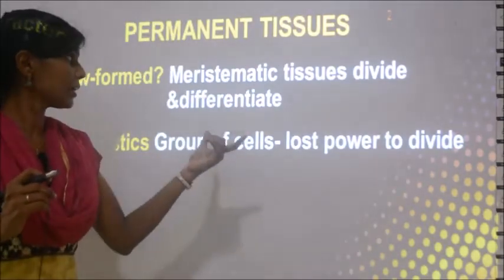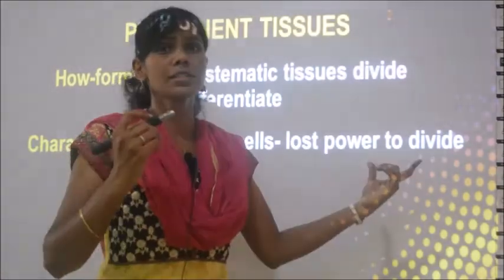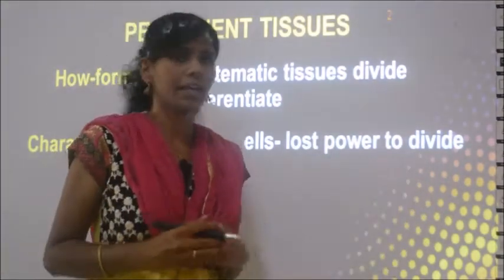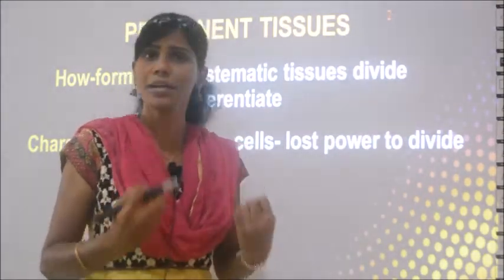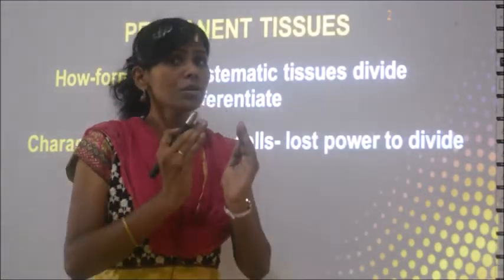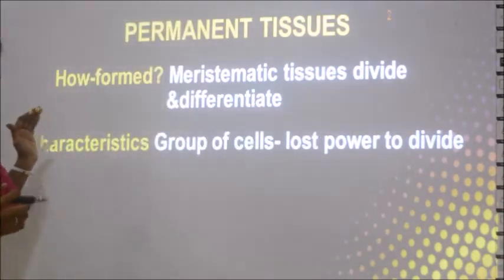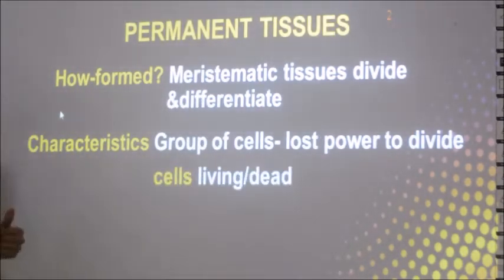So this permanent tissue, I told already that it has lost the power to divide again. It has lost the ability. They cannot divide anymore. So the group of cells are tissues, and those tissues have lost the ability to divide, and they are called permanent tissues. This is the first characteristic. What is the second characteristic?